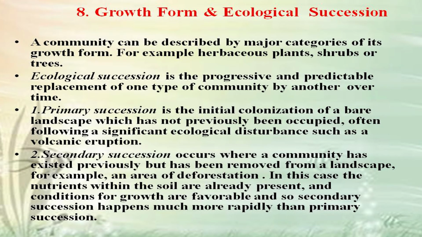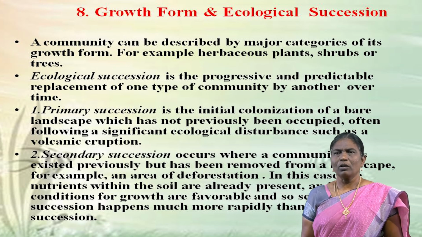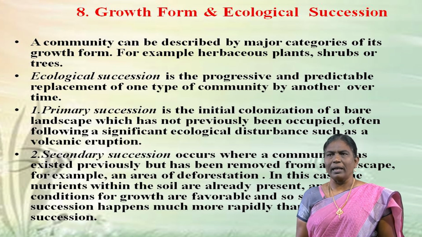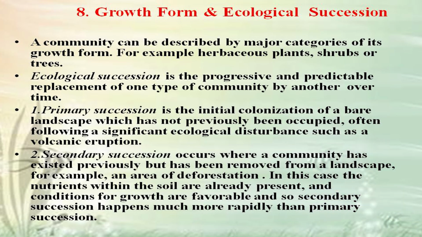A community can be described by major categories of its growth form, for example, herbaceous plants, shrubs or trees. Ecological succession is the progressive and predictable replacement of one type of community by another over time. There are 2 types. Primary succession is the initial colonization of a bare landscape which has not previously been occupied, often following a significant ecological disturbance such as a volcanic eruption.